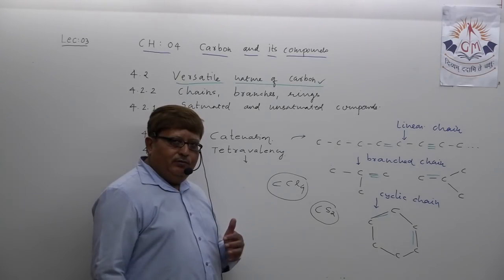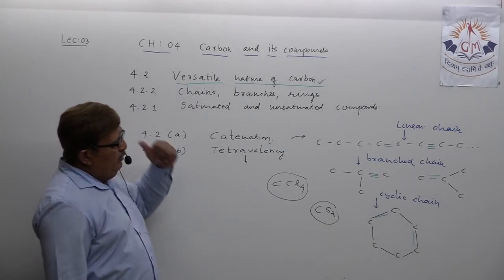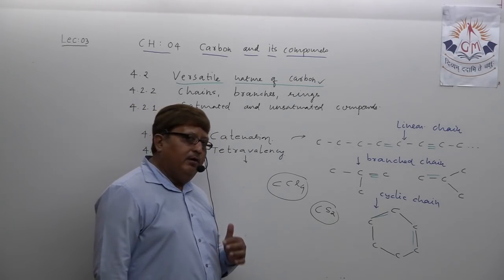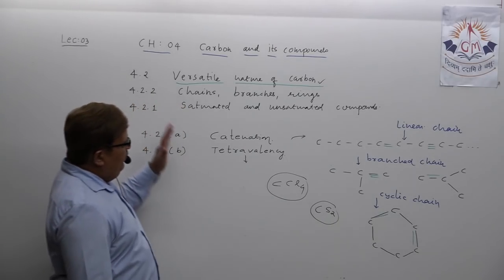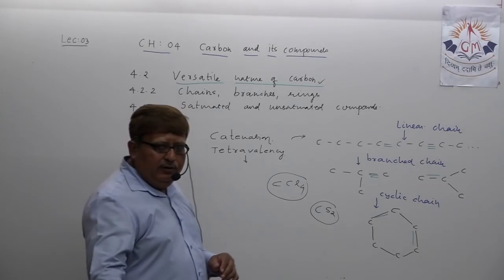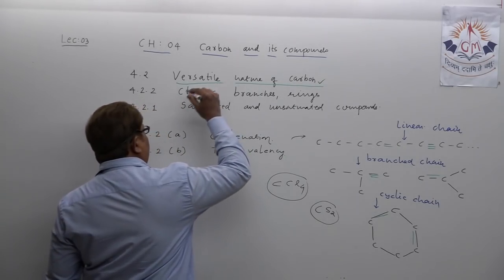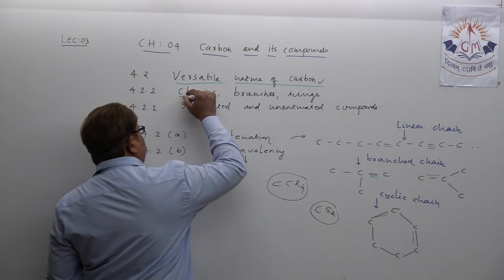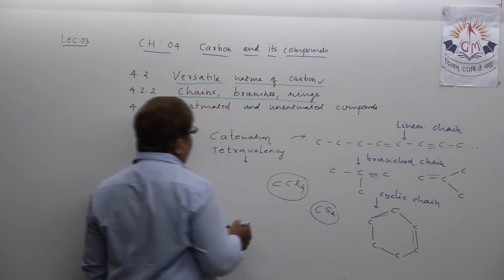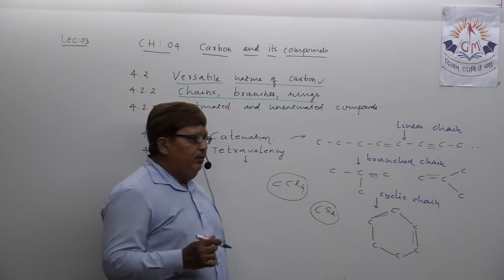Understood? That's why we reordered the topic. We will discuss saturated and unsaturated compounds now. But before that, these two topics must be clear in your mind: one is the versatile nature of carbon and another is chains, branches and rings. Okay, that topic 4.2.2 we discussed and reordered.